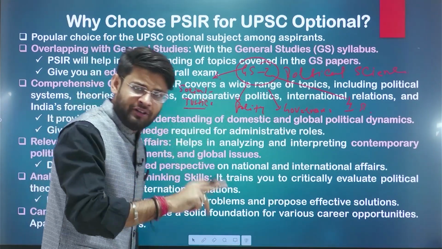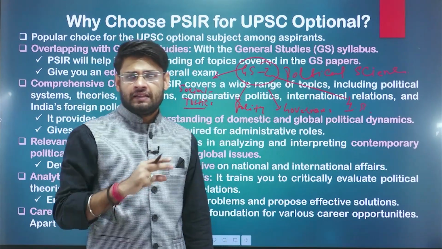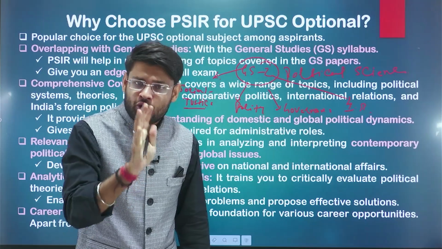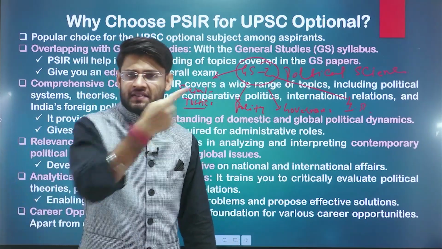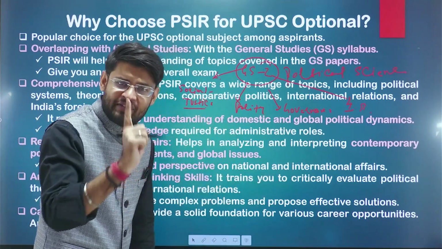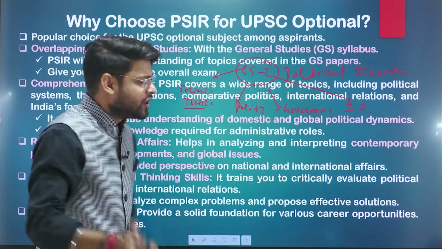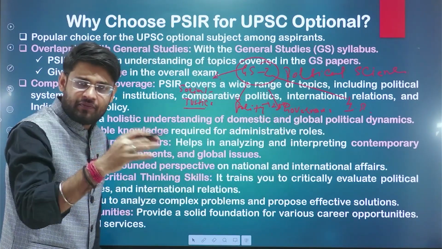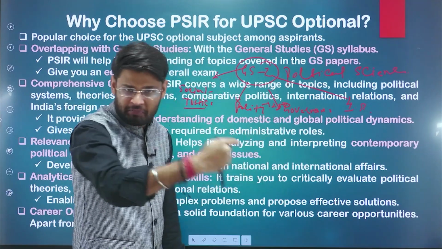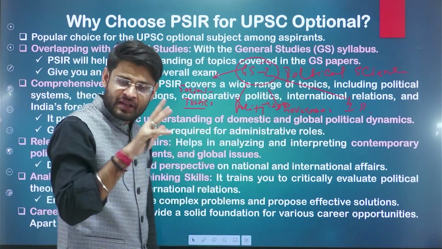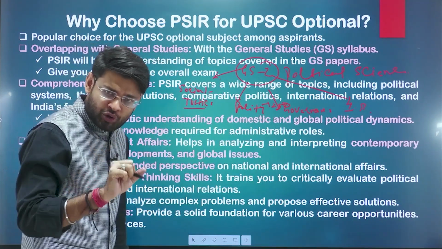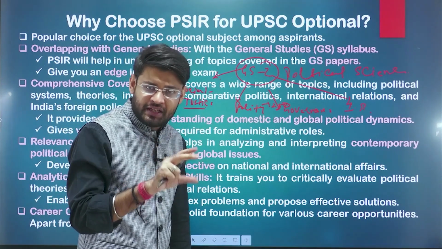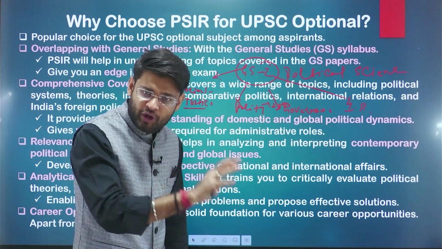Now, the most important benefit of UPSC PSIR is that by choosing PSIR as an optional, not only can you score 500 marks in the optional, but you have an advantage over thousands of students who will write the 250-mark GS paper 2. If you calculate 500 plus 250, that is 750. At the same time, those who have an important understanding of political science will also perform well in the essay.